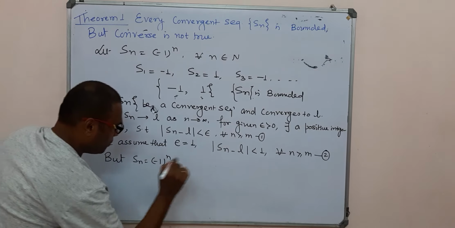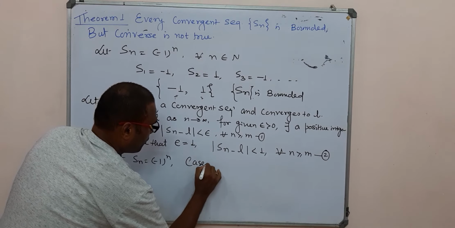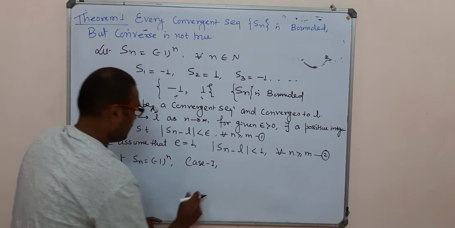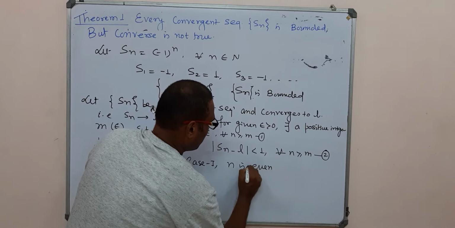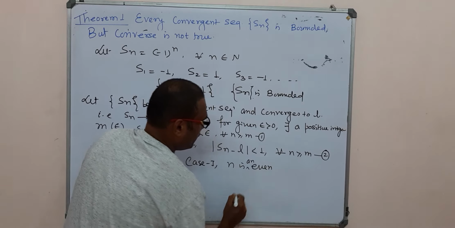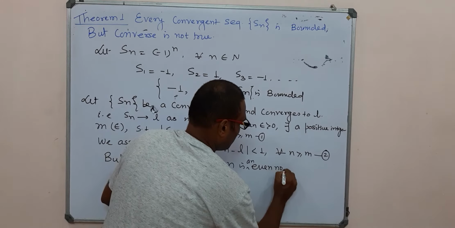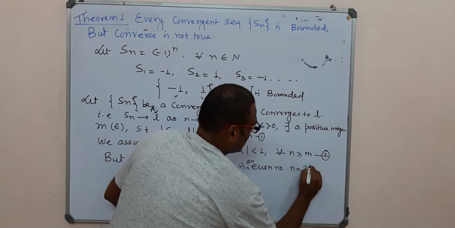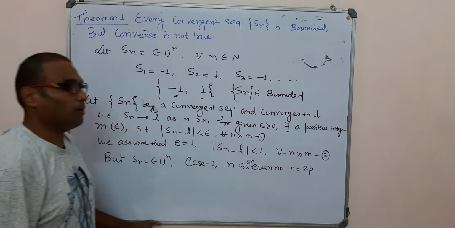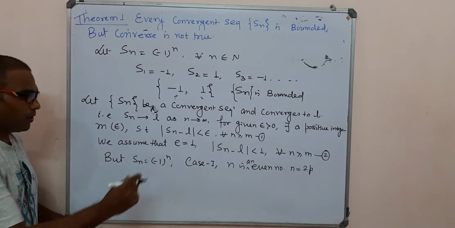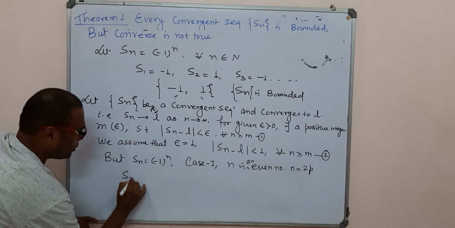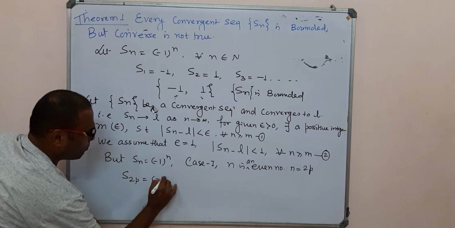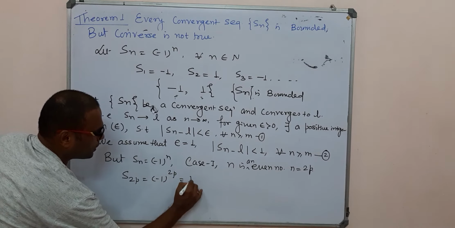Now we consider two cases. Case 1: if we take n as an even number, that is, here we consider n equal to 2p for all p. So S2p equals (-1)^(2p), which is equal to 1.